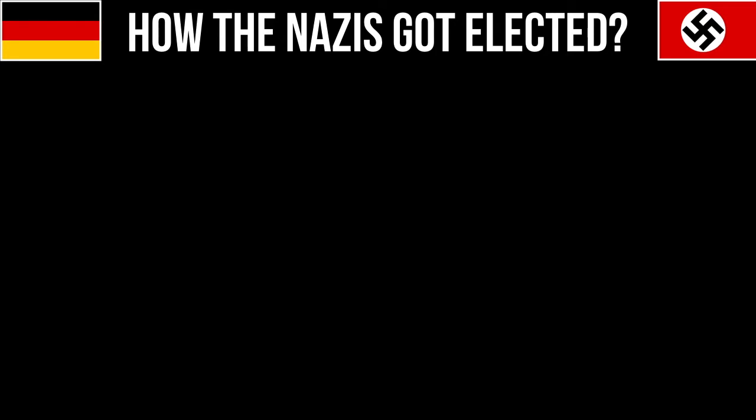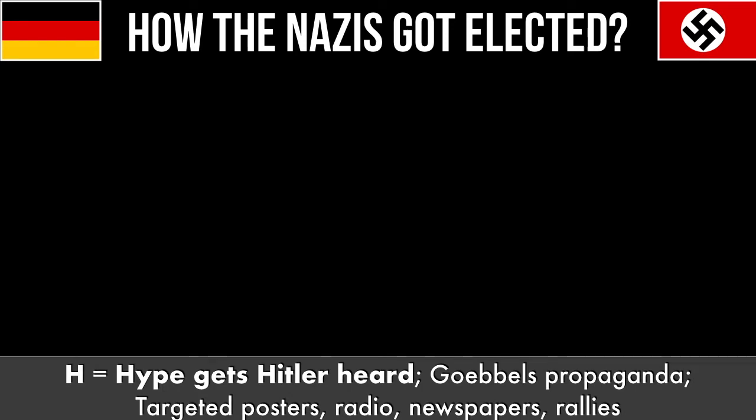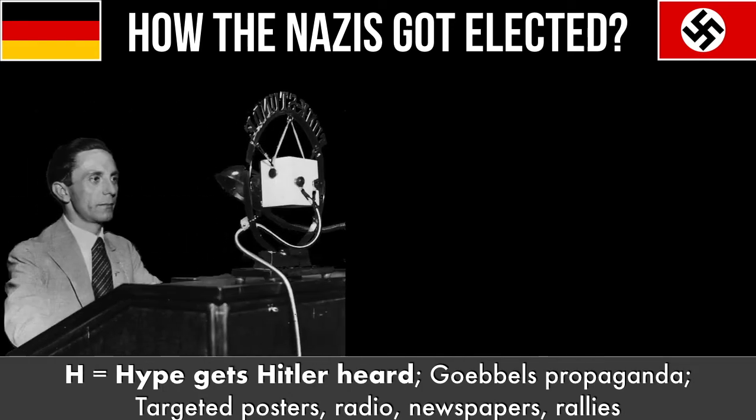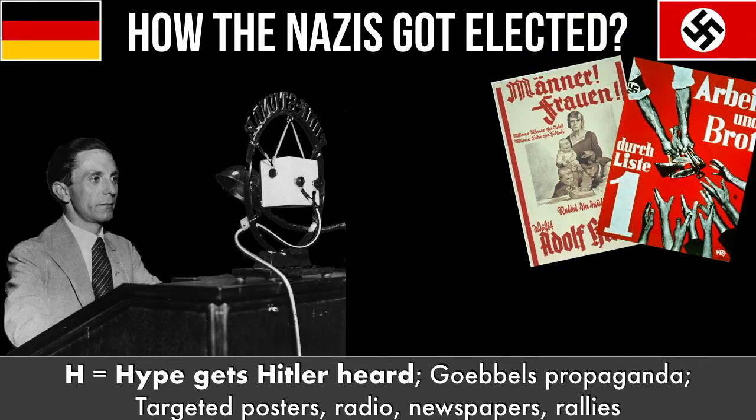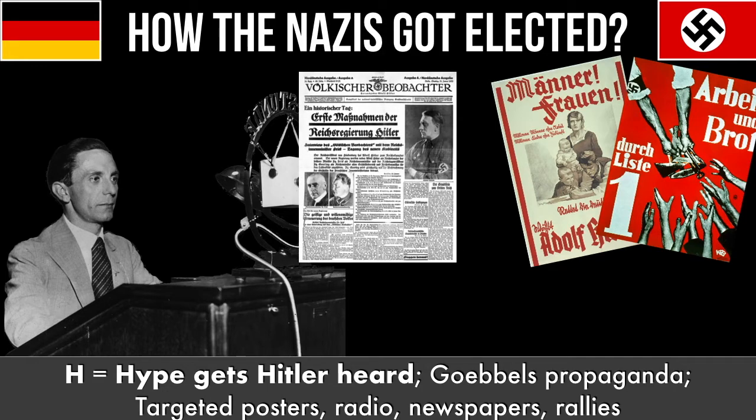Our next letter is H, hype or propaganda gets Hitler heard. Joseph Goebbels is appointed Gauleiter or regional leader for Berlin, and he really focuses on using new techniques like advertising and radio to get the Nazis' message across. They don't just put up posters saying vote Nazi, they put up different posters to appeal to different groups in different places. They also create their own newspaper called the Volkischer Beobachter or the People's Observer, and they also hold